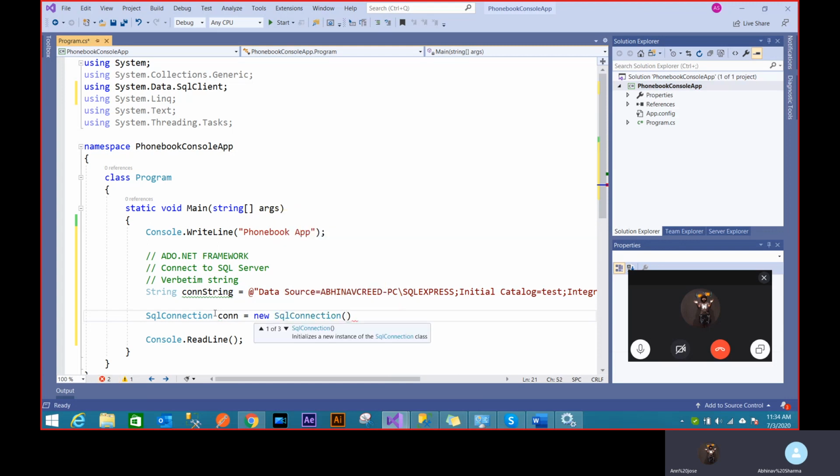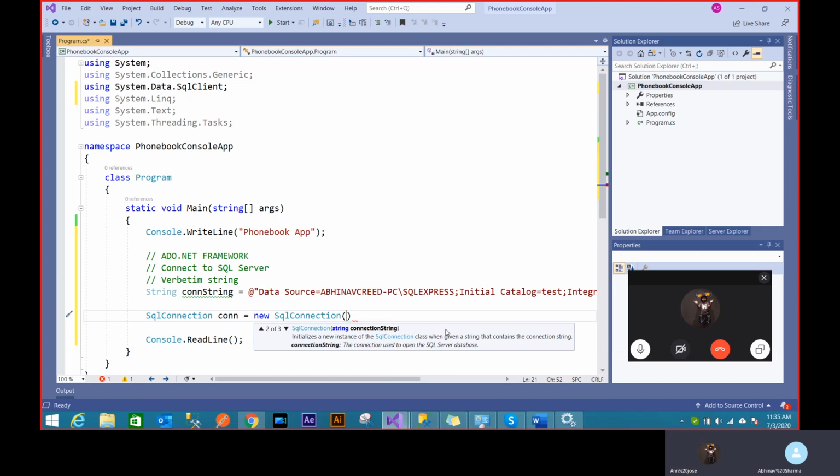And if you see now, there's more helpers for you in Visual Studio. So now as you can see, there's 1 by 3 happening somewhere, right? What it's suggesting is, if you use the up arrow and down arrow, it will give you multiple ways by which I can initialize this function. Okay. So I can provide a string with some kind of credentials. This is something if you want to use Windows, maybe SQL Server authentication. But because we don't have any credential problem, we will be using this thing. That's like a helper.